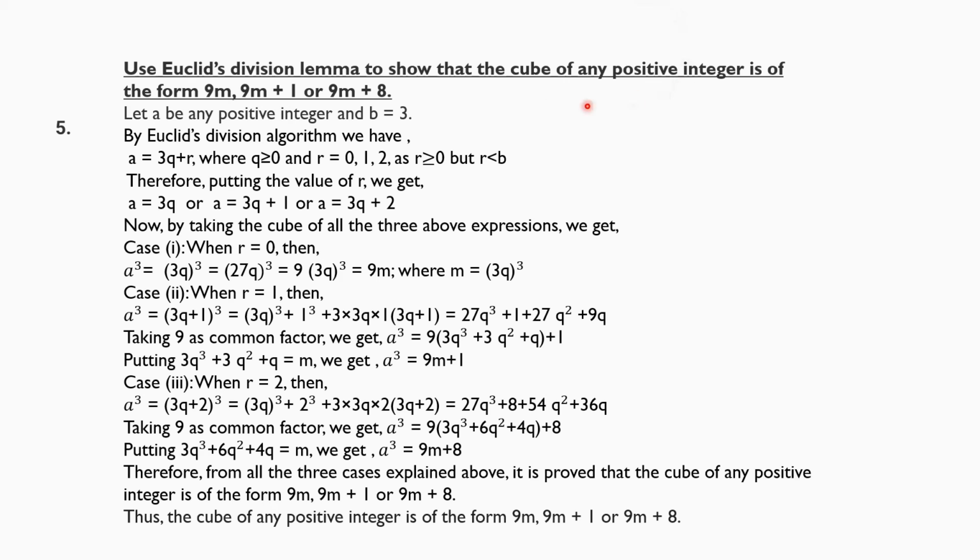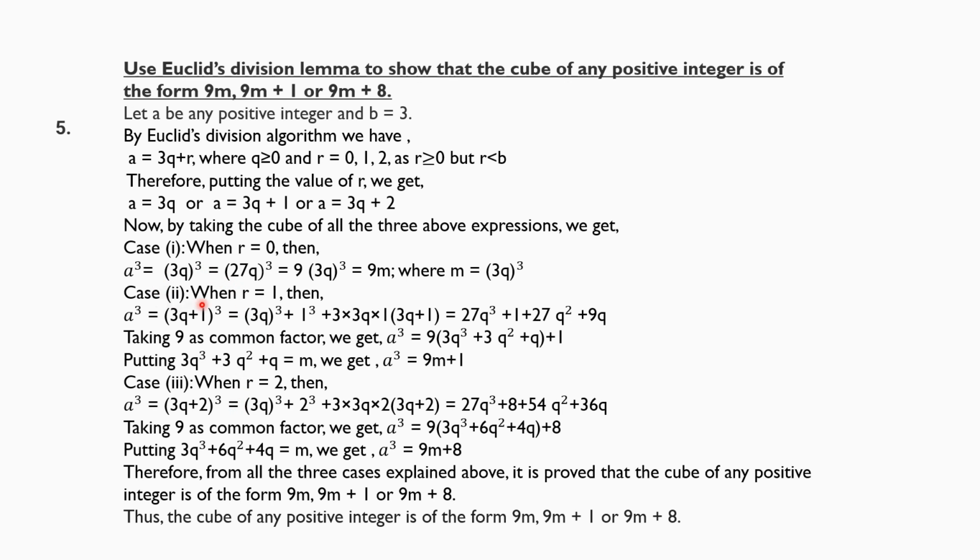Here we have to find the cube of all positive integers. So we will cube all these outcomes, that is a cube equal to 3q the whole cube, then a cube equal to 3q plus 1 the whole cube, a cube equal to 3q plus 2 the whole cube.